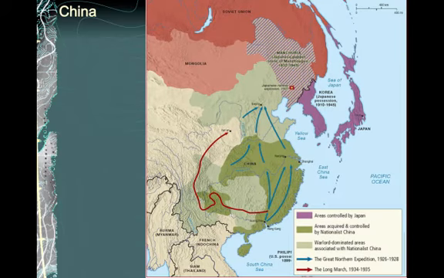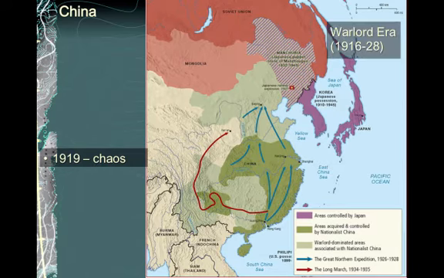Now, moving on to China, in 1919, that country descended into chaos. The Chinese came under further domination after the Paris Peace Conference, where they fell under further domination by the West. Also, Japan had gained control of the German territories in China. This added to a time that was known as the warlord era in China, between 1916 and 1928, where many different military factions throughout China gained control of their particular regions.